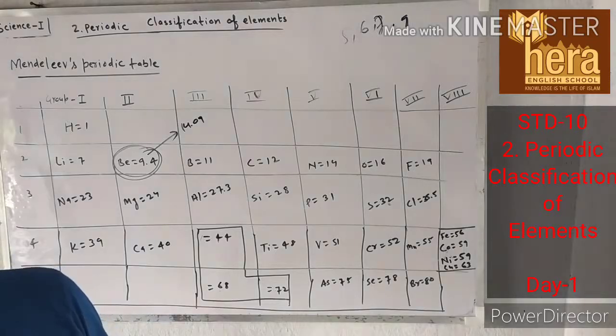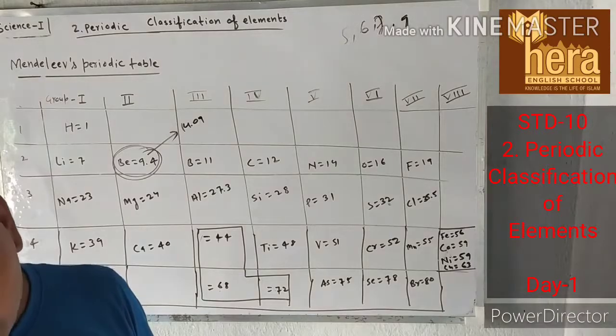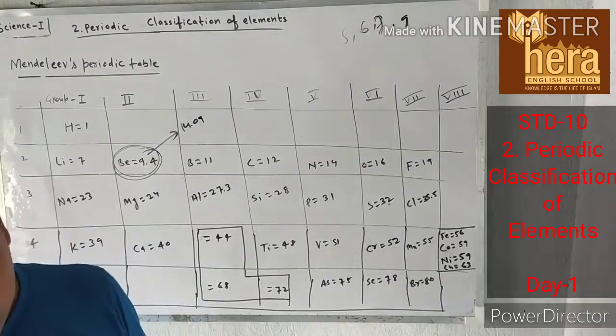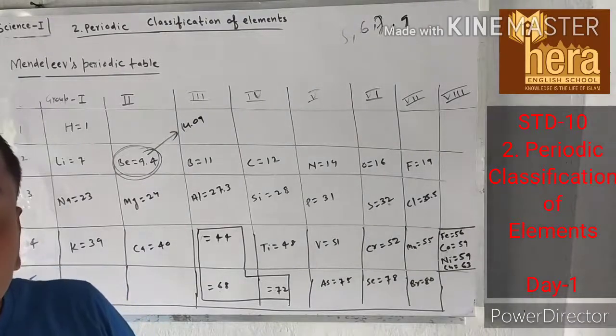Isotopes were discovered long after Mendeleev put forth the periodic table, as isotopes have the same chemical properties but different atomic masses.